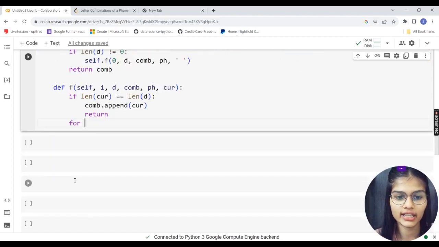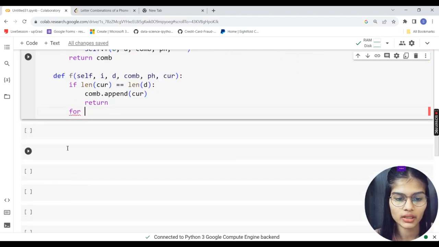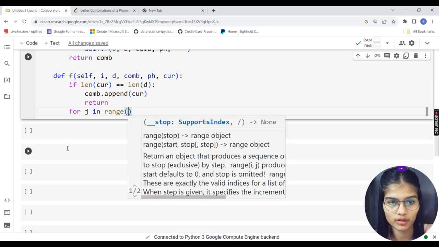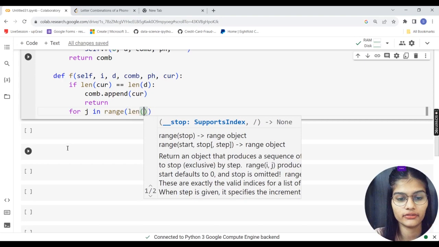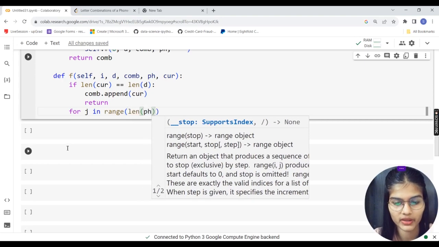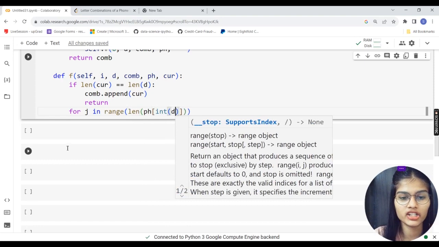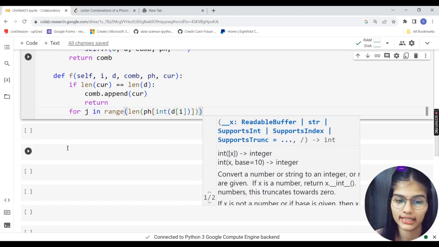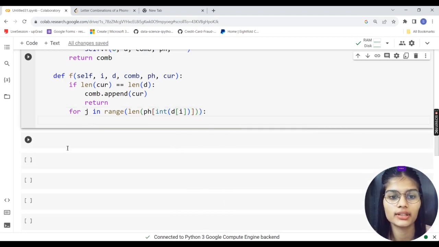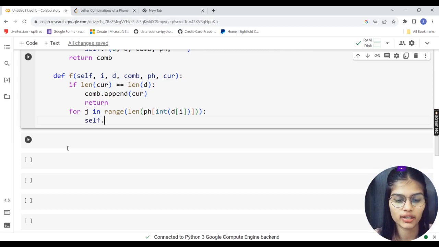So for the I iterator we had already taken, but as of now I would take one more iterator, that is j. So for j in the range, I would put up a bracket over here, and I will find the length for ph for now. I am converting that into the integer and checking out for my digits, because right now my digits is integer, and iterating it with I. Right? As I am saying this, try to listen to what I am trying to say, because there are multiple conditions which are being put down over here, and I'm saying all of that in one go. Fine? Pretty cool.